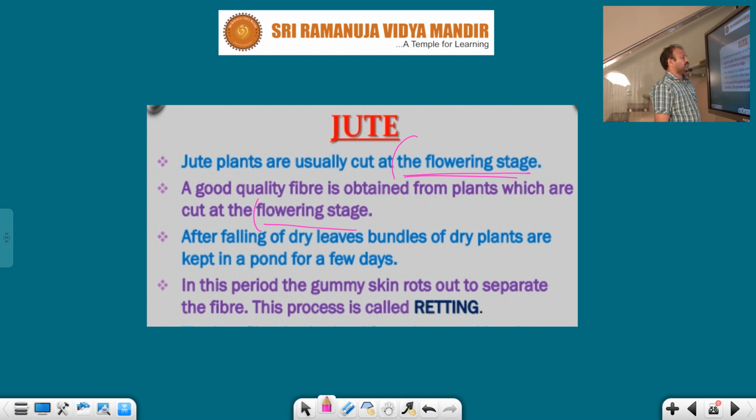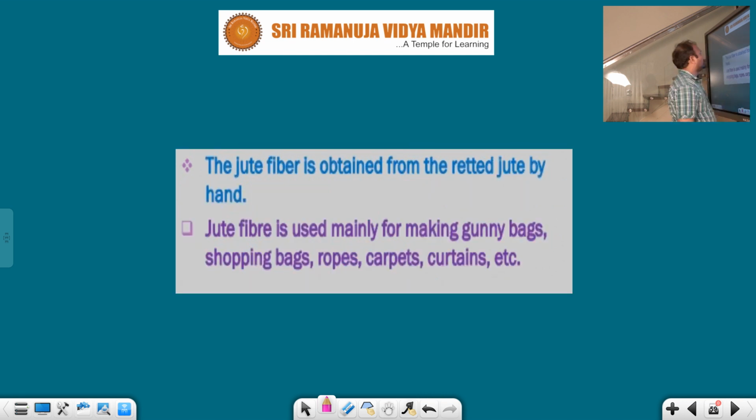After falling of dry leaves, bundles of dry plants are kept in a pond for a few days. After that, what is the next step? In this period, the gummy skin rots out to separate the fiber. This process is called the retting process.